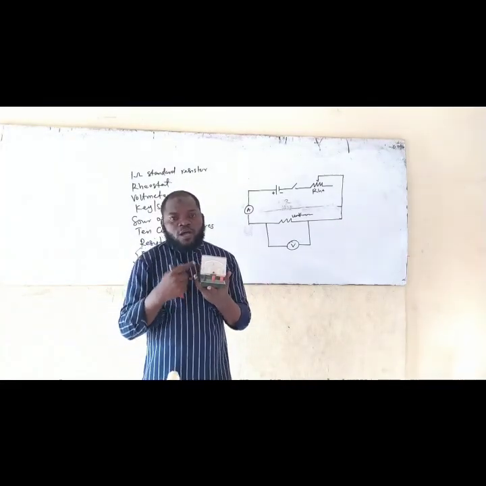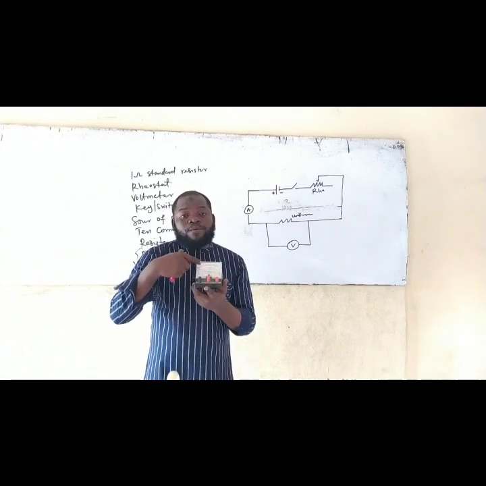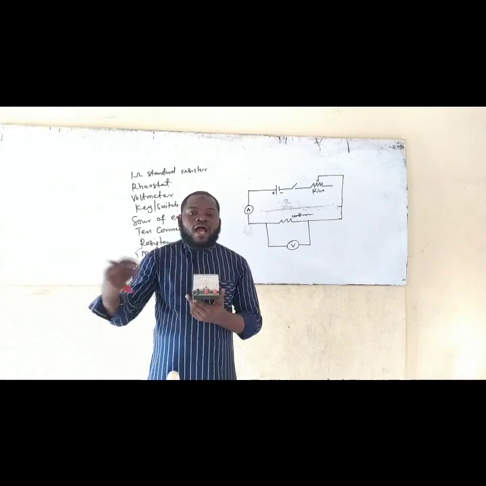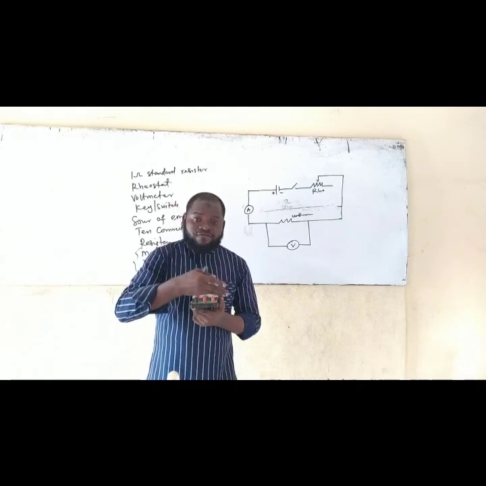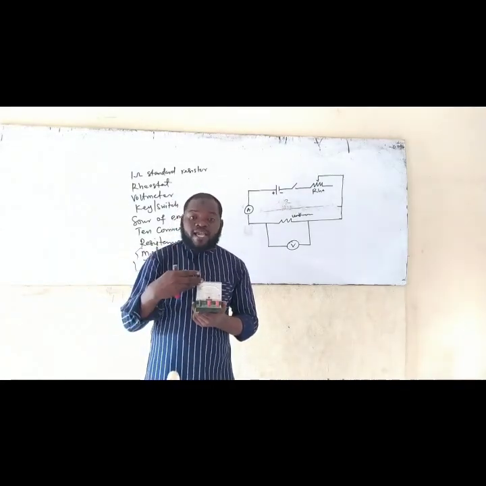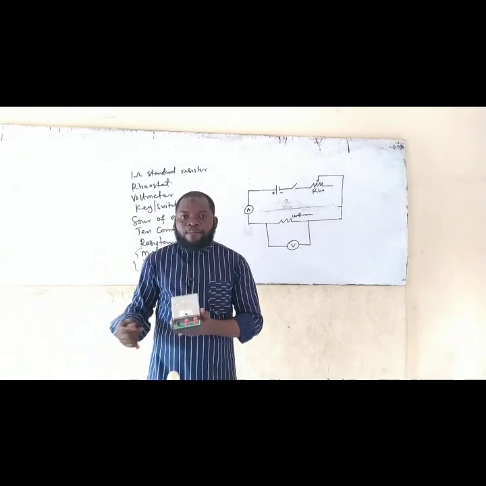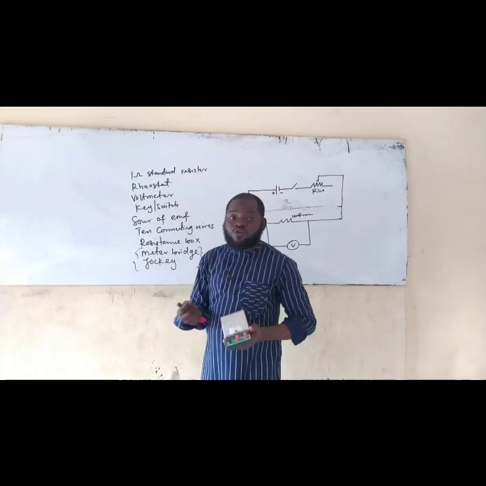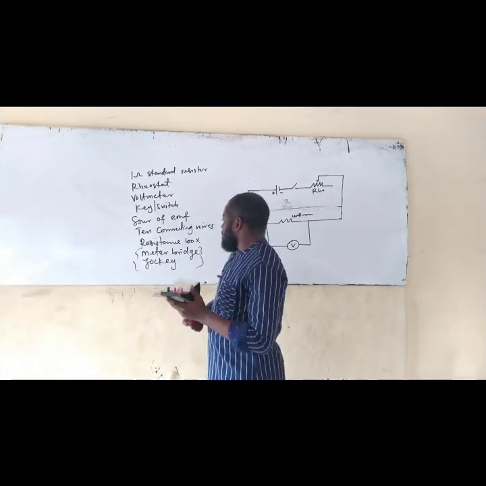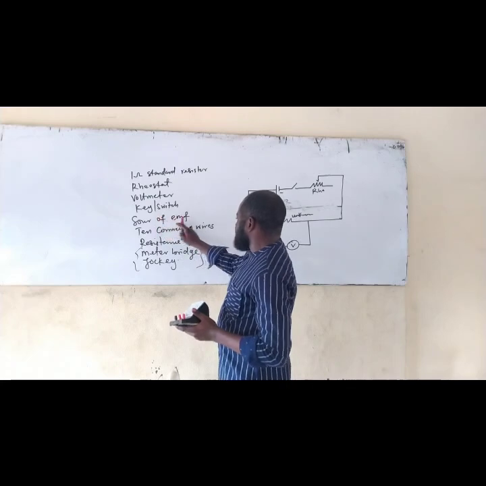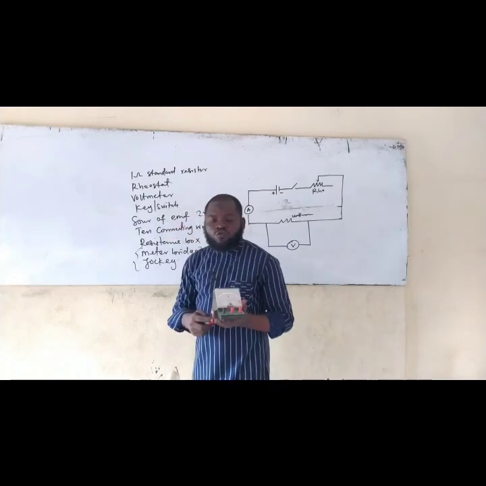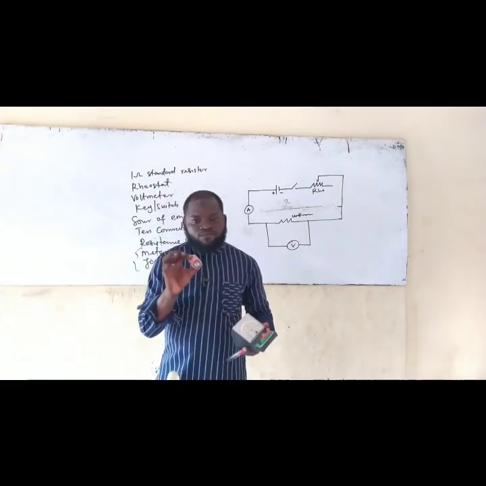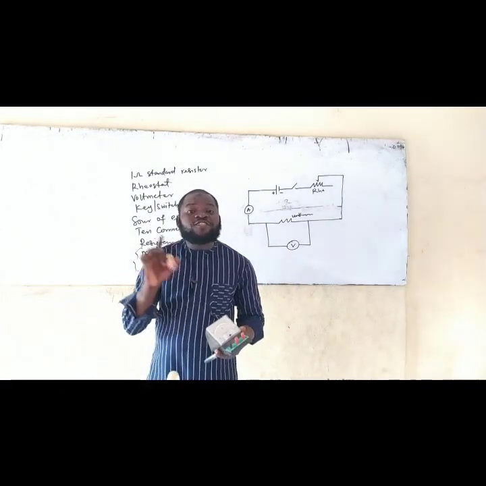Now let me explain something to you about this ammeter. This ammeter is capable of reading up to 5 ampere and also 3 ampere. There are some ammeters that can only read 5 ampere, while some can only read what? 3 ampere. So for this particular experiment, we are going to have a very low current. Why? Because the expected source of EMF, they said it should be what? 2 volts. And even if they don't tell us that it's going to be 2 volts, our battery, that is the Tiger battery, is 1.5 volts.